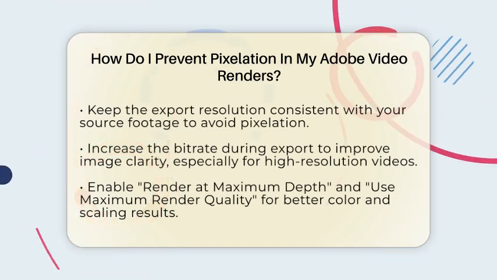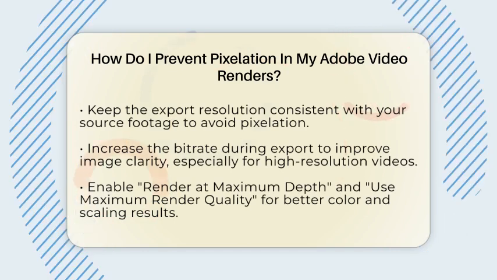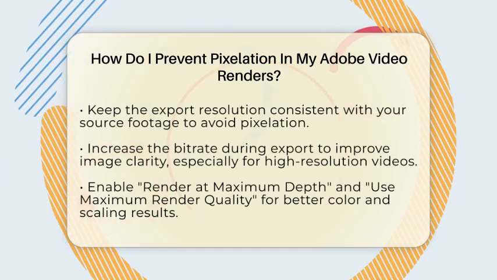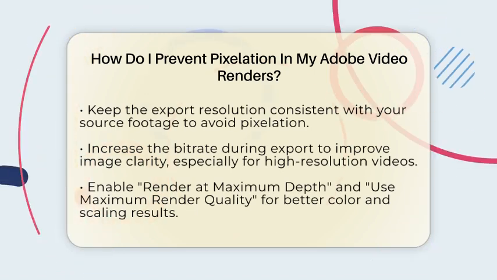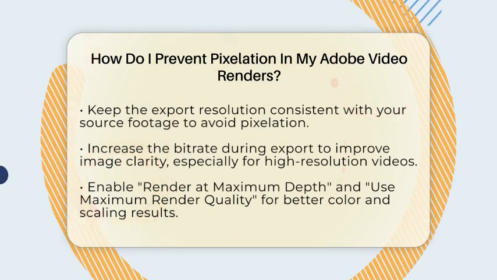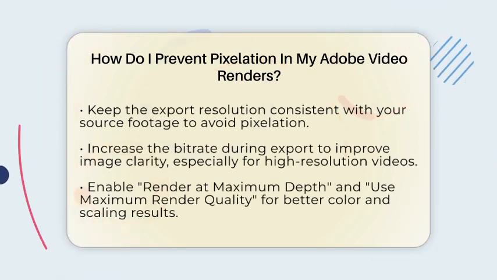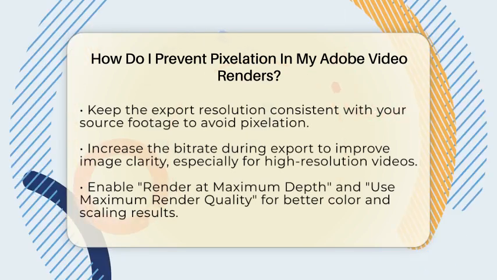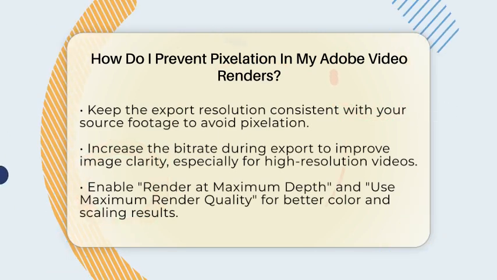Increasing your bitrate is also key. Bitrate controls how much data is used to store each second of video. For high quality, set a higher bitrate, around 15 to 30 megabits per second for 1080p videos. For 4K, aim for even higher, like 50 to 100 megabits per second. Using variable bitrate with two passes helps balance quality and file size, giving you crisp images without huge files.